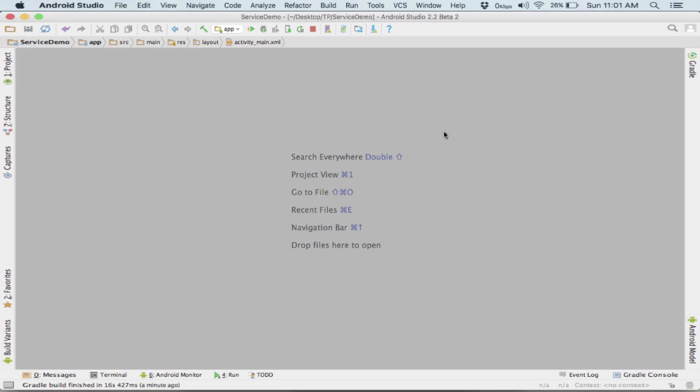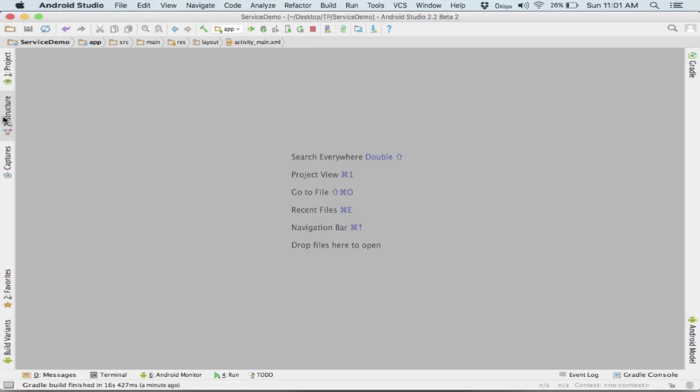Just now we saw the life cycle of a service, and the two ways in which you can have a service: the start service and the bind service. Now you will do a practical demo in which you create the main activity.java. From there, on click of a button from XML, we would fire up a service, and on click of some other button, we would stop the service. Right. So now let's see how we get started with making a service.